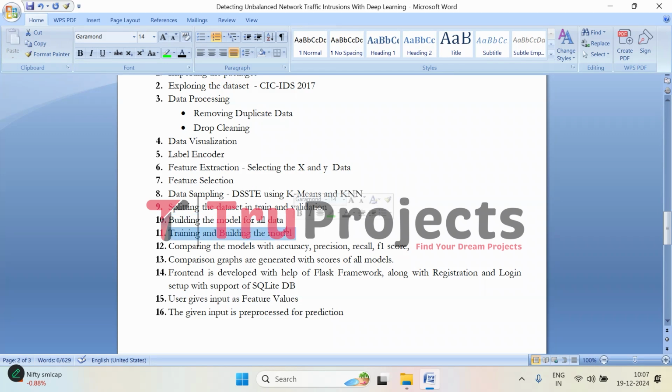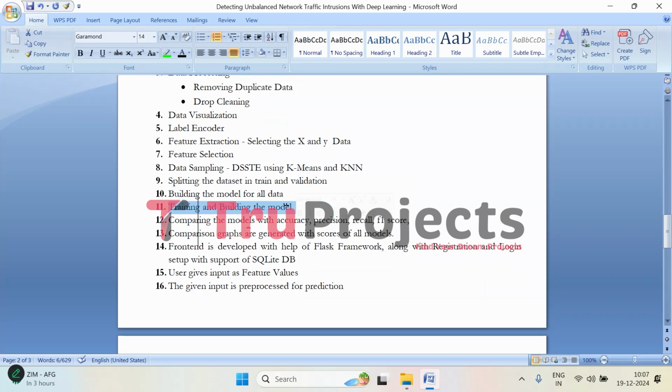After that, we use the model that is initiated to train on the training data, to learn the patterns and relationships, enabling it to make predictions on unseen data. Then we evaluate them using accuracy, precision, recall, and F1 score, and we compare them using graphs.